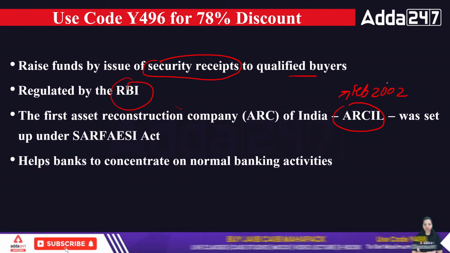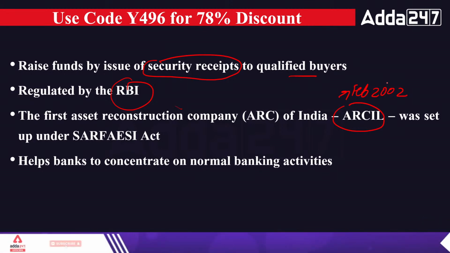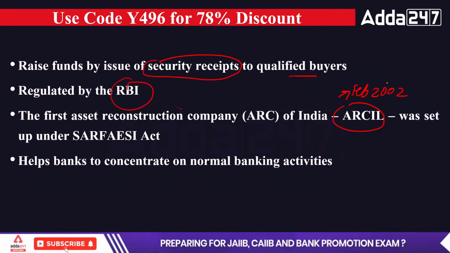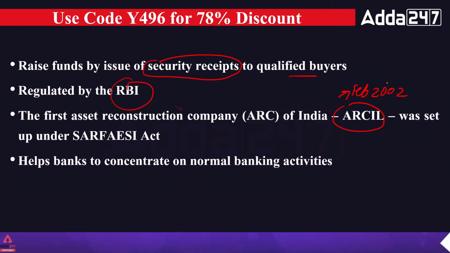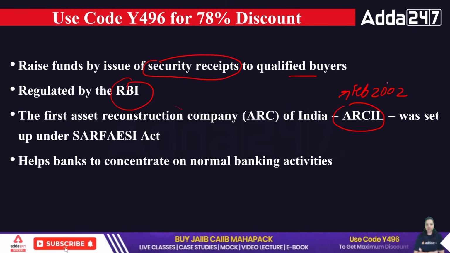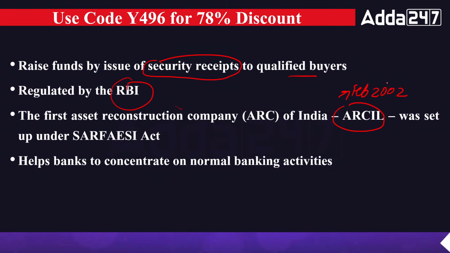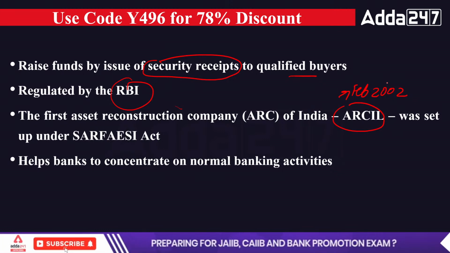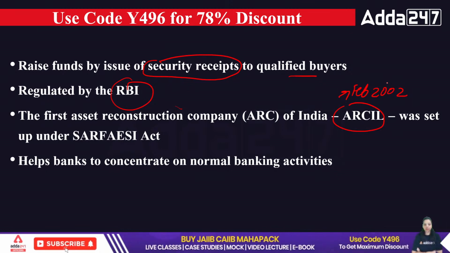Next is it helps the banks to concentrate on normal banking activity. So we know a bank is performing certain tasks. NPA is one of them. NPA is a non-performing asset, where the borrower does not pay the interest and principal to the bank. So now banks have to recover that NPA, because if they are not recovering NPA, they will face liquidity risk, credit risk, or many other types of risk. And a bank can go into loss because of default risk and credit risk.